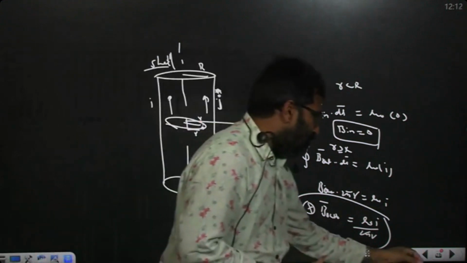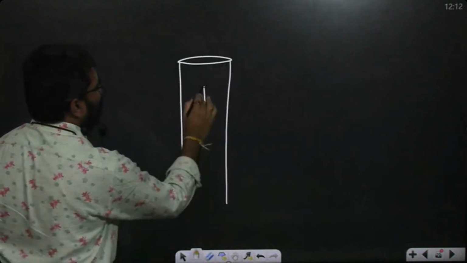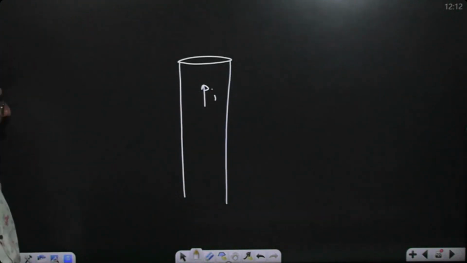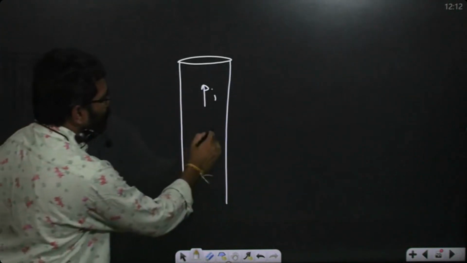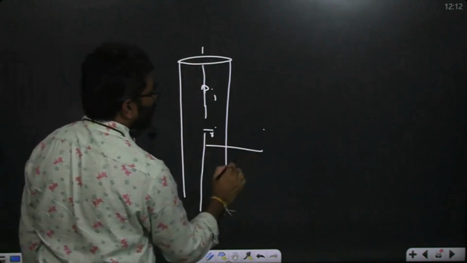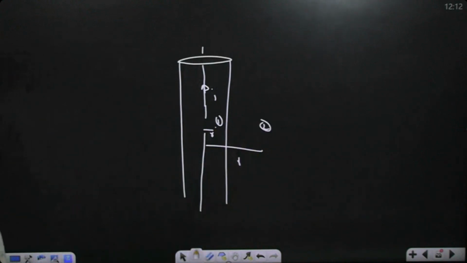Current is flowing from 0 to R. Current is flowing in this direction, I. Now find the field at an inside point from the axis and an outside point. Two points. How to calculate? I am asking you the magnetic field only. So r is less than R, and r is greater than or equal to capital R, just outside point.